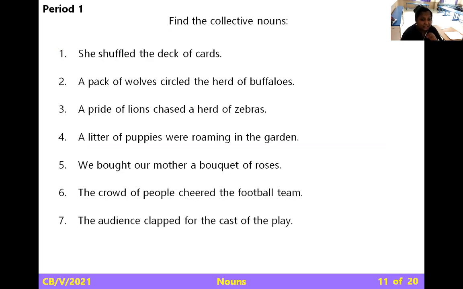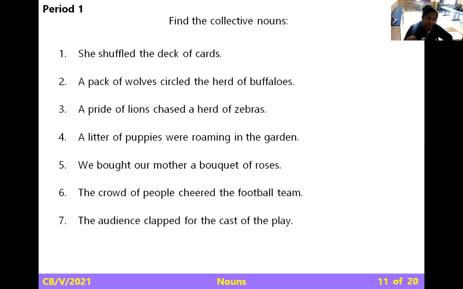Find the collective nouns in these. She shuffled the deck of cards. So, which is the collective noun? A deck of cards, yes. A pack of wolves circled the herd of buffaloes. Pack of wolves. A pride of lions chased a herd of zebras. A pride of lions. A litter of puppies were roaming in the garden.